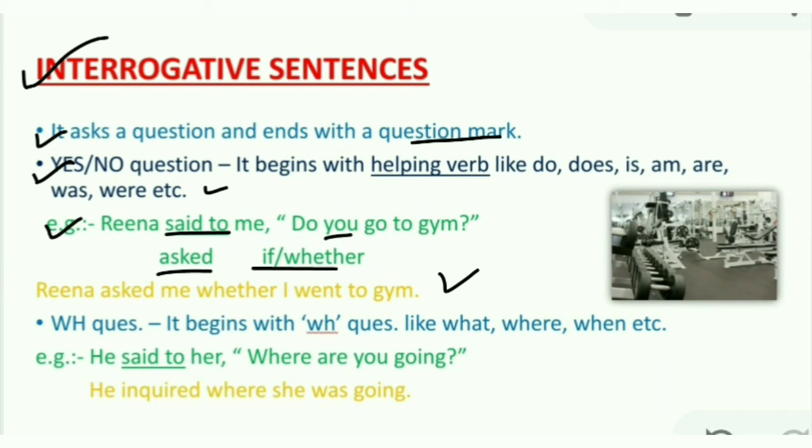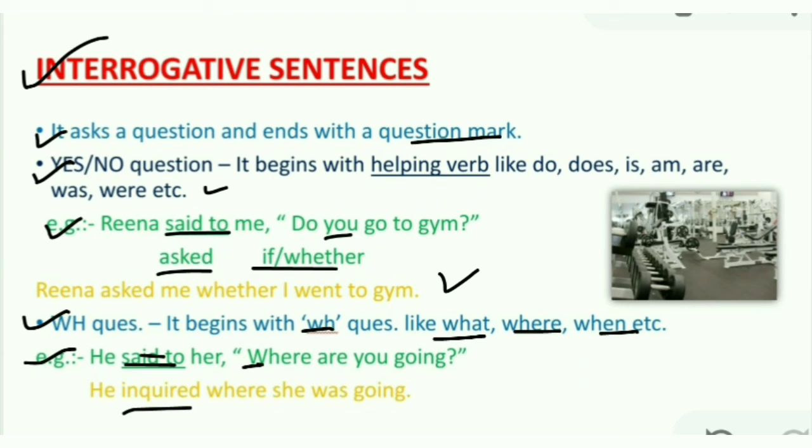Number 2, WH question. It begins with a WH word like what, where, when, how, etc. In this type of sentences, said to is converted again into asked or inquired, and in place of inverted commas, the WH word is kept itself. And the object of the reporting verb is not mandatory in this kind of sentences. It totally depends on sense, like you can see in the given example. He said to her, "where are you going?"